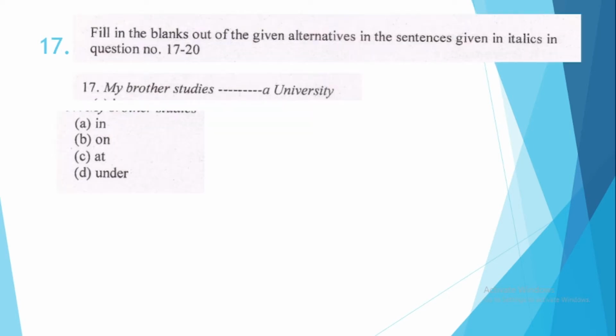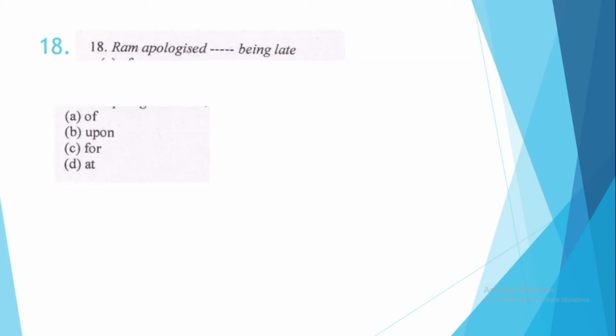17. Fill in the blanks out of the given alternatives in the sentences given in italics in question number 17 to 20. My brother studies dash a university. So the correct word is option number C, at. My brother studies at a university. So question number 18. Ram apologized dash being late. The correct option is option number C. Ram apologized for being late.